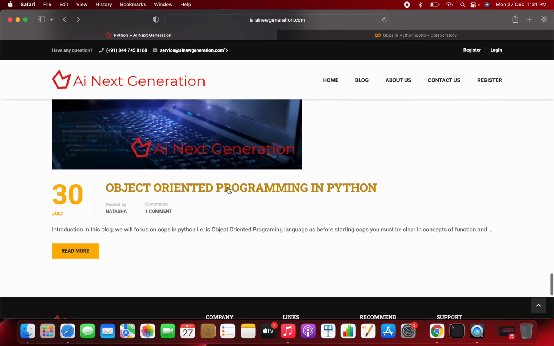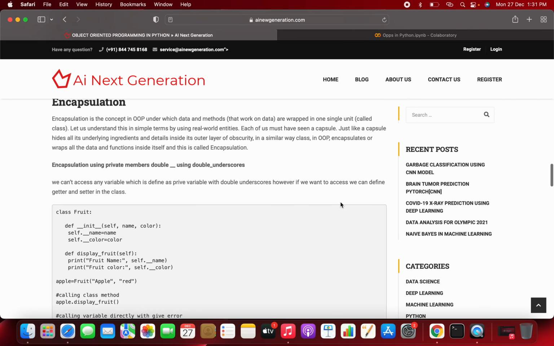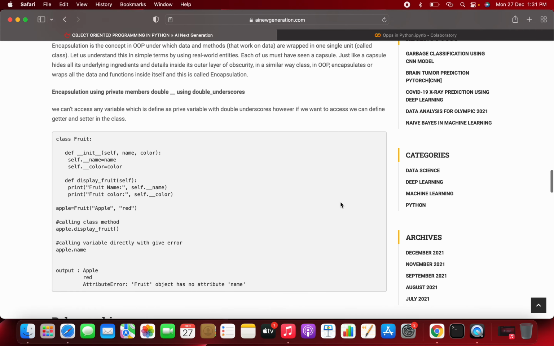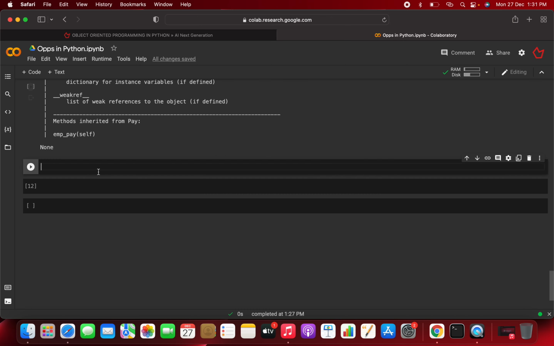So this was object oriented programming. In that, it is a short introduction about encapsulation. Everything related to encapsulation is written there. Clear? So now we are going to focus on the coding part.